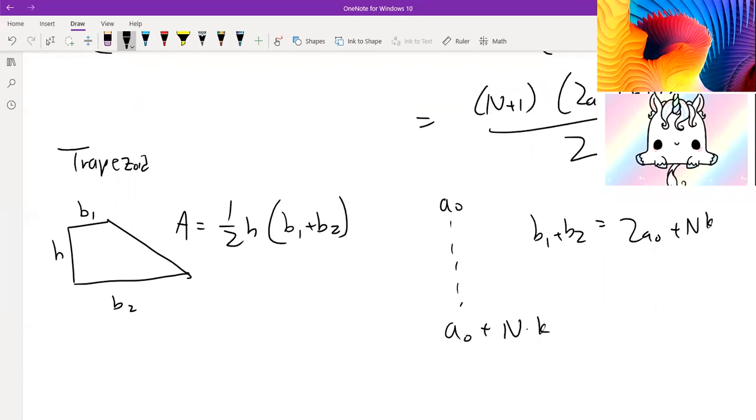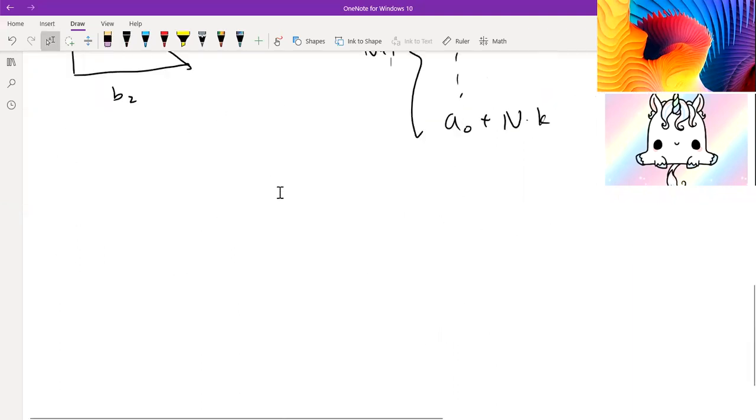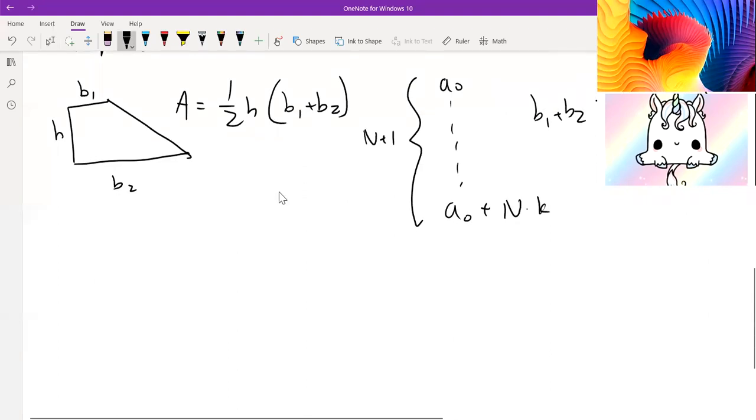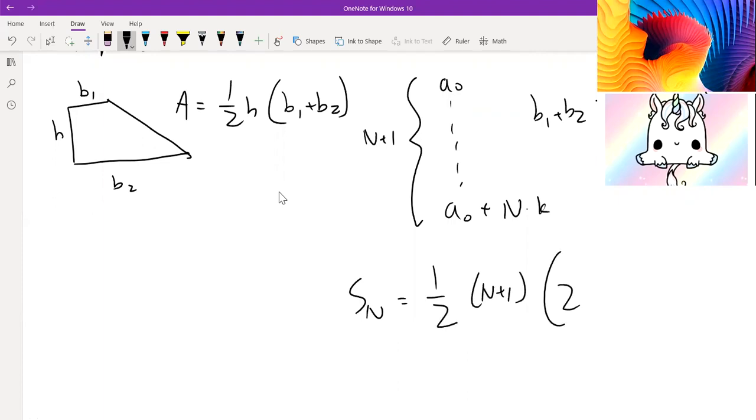And then the height, the number of terms in our sequence, is n plus 1. So if we use the trapezoid area formula, we get the area, or the sum of the sequence, the series, is equal to 1/2, and then height is n plus 1, times the sum of the bases, which is 2a0 plus nk. So it's a lot easier to know this technique rather than memorizing the exact formula.